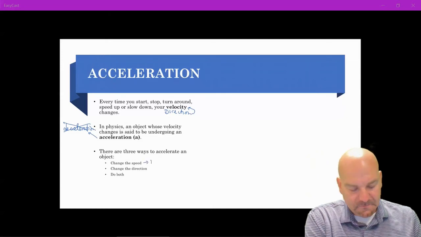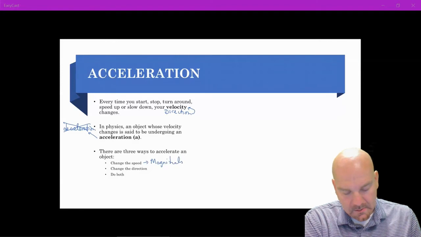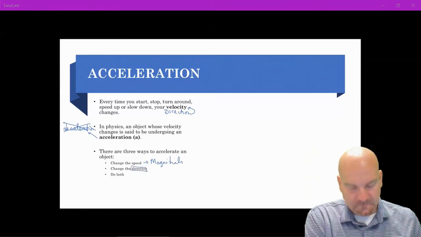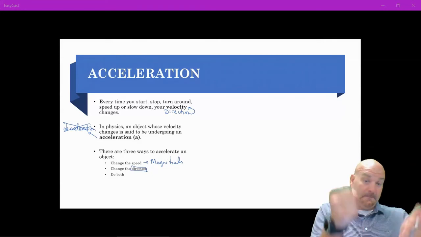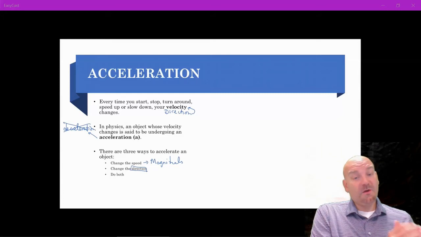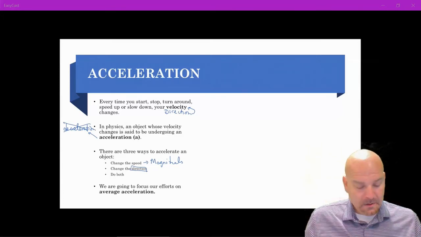Now there are three ways to accelerate an object. We can change the speed, which means we change the magnitude of the velocity. We can change the direction, which is very simple: we turn our steering wheel. Or we simply do both. So if I'm taking a turn in a car, I'm going to slow down and then turn the steering wheel, so I'm going to change both.